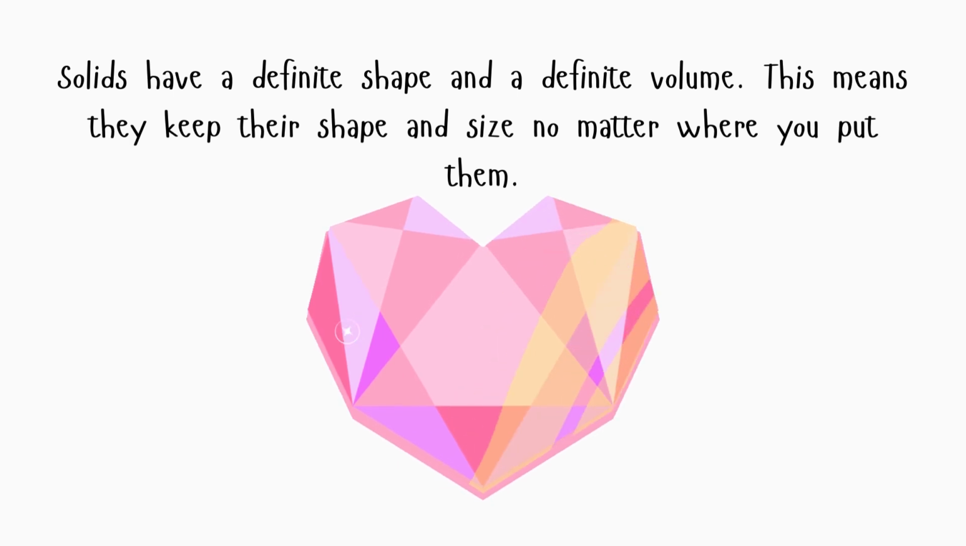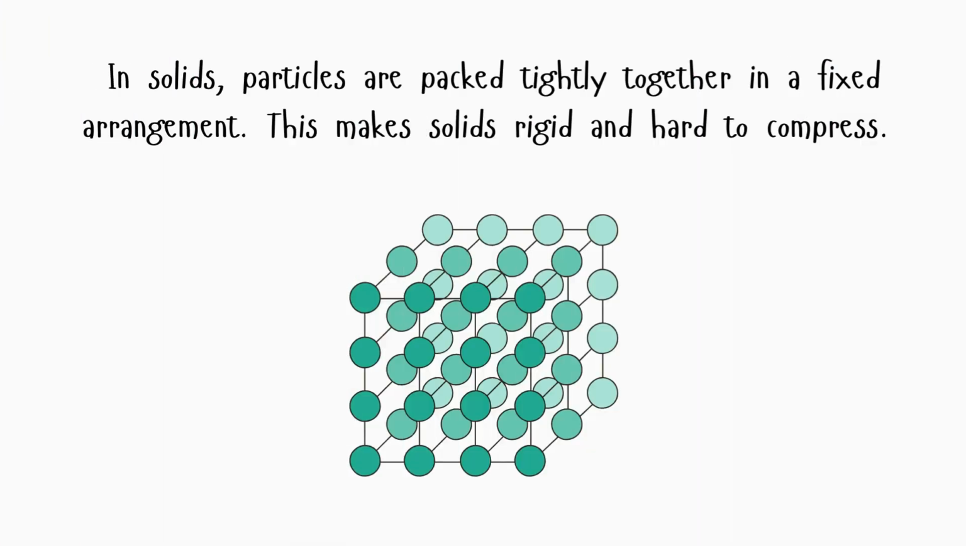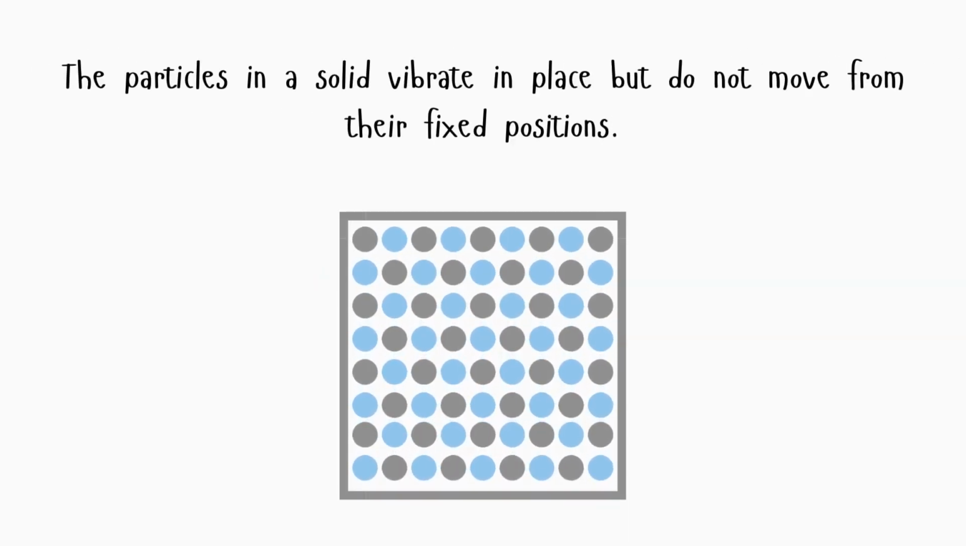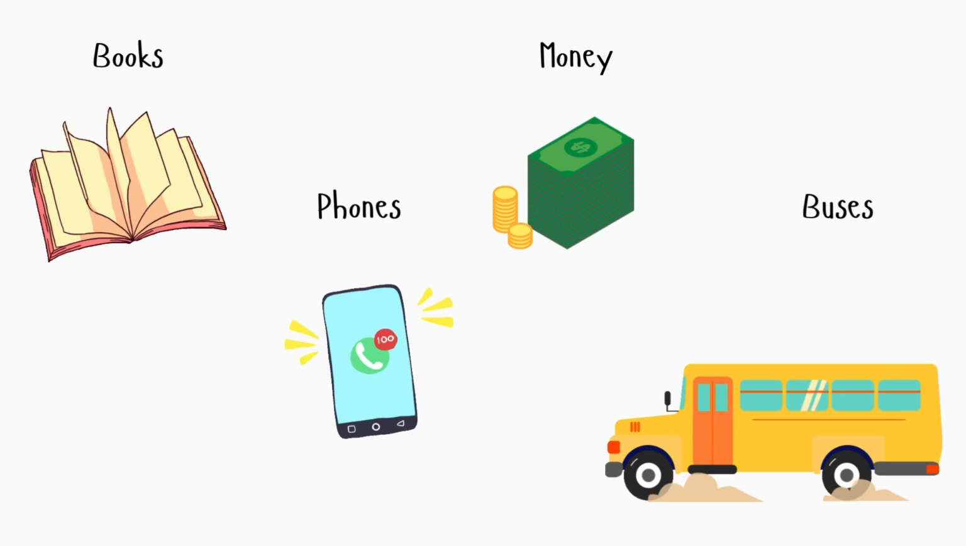This means they keep their shape and size no matter where you put them. In solids, particles are packed tightly together in a fixed arrangement. This makes solids rigid and hard to compress. The particles in a solid vibrate in place but do not move from their fixed positions. Examples of solids include books, phones, money, and buses.